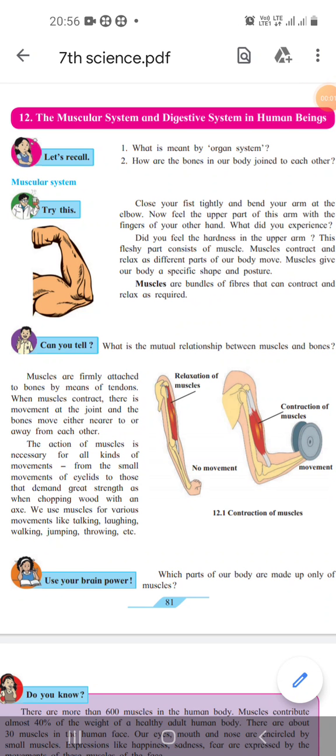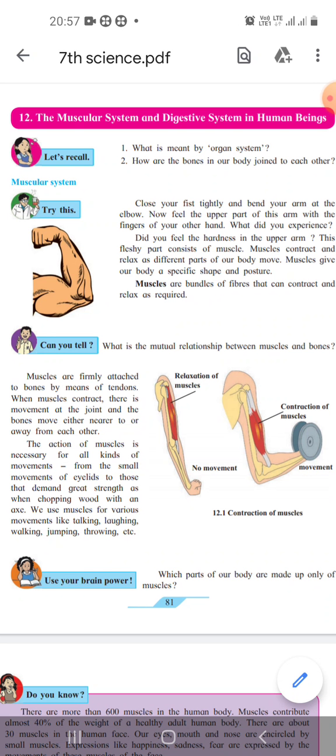Welcome back, students. Today we are going to start learning a new lesson, lesson number 12, the muscular system and the digestive system in human beings. By seeing the name, you may remember that previously we had learned about various organ systems which are working in our body. From those, the muscular system and the digestive system, these two systems are working in our body.